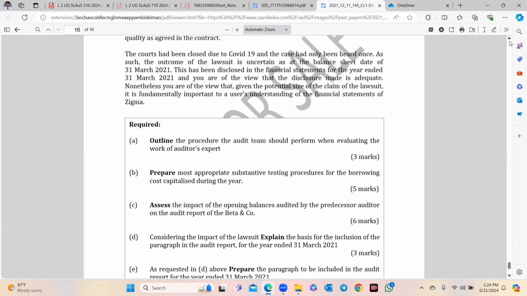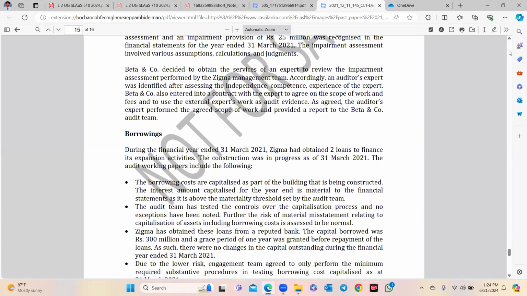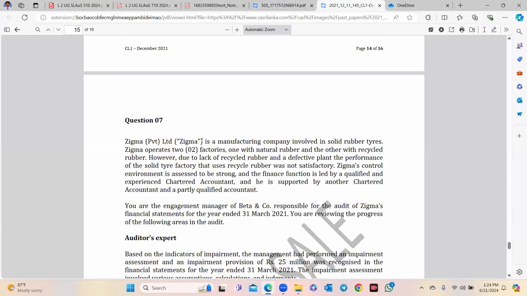So let's look at the company's nature first. We are not going to elaborate. Sigma Private Limited is a manufacturing company involved in solid rubber tires. Sigma operates two factories, one using natural rubber and the other using recycled rubber. However, due to lack of recycled rubber and a defective plant, the performance of the solid tire factory that uses recycled rubber is not satisfactory. Sigma's control environment is assessed to be strong, and the finance function is led by a qualified and experienced chartered accountant, supported by another chartered accountant and a partly qualified accountant.